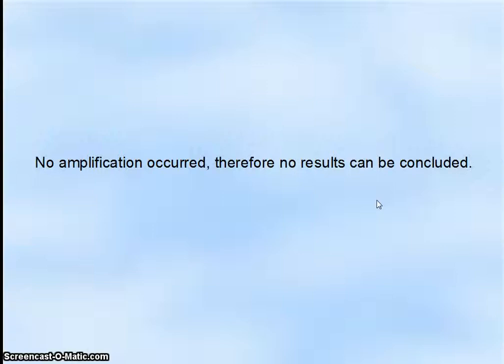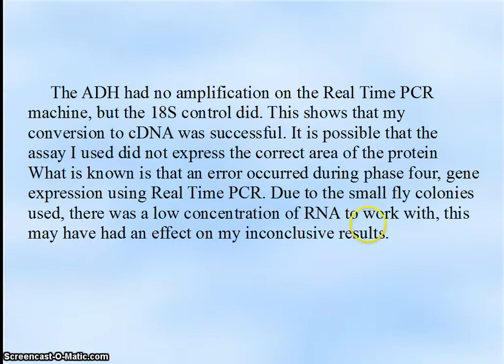On our plot, it shows that no amplification occurred, therefore no conclusive results can be drawn. The ADH gene has no amplification on the real-time PCR machine, but the 18S control did. This shows that my conversion to cDNA was successful. It is possible that the assay used did not target the correct area of the gene. What is known is that an error occurred during phase 4, gene expression using real-time PCR. Due to the small amount of fly colonies used, there was a low concentration of RNA to work with. This may have had an effect on my inconclusive results.